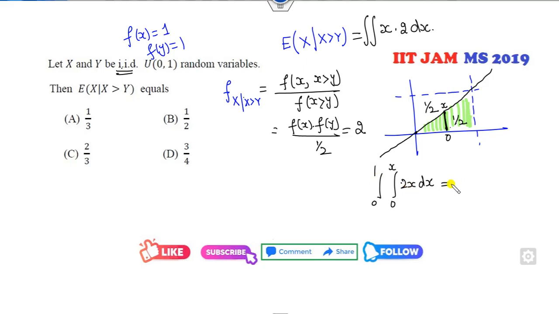So what is the answer of this? You get 2x square, that means x square from 0 to 1. So x square of x square, fine. So it is 1 over 3. X cube over 3, yes, 1 over 3. A is the right answer of this problem.